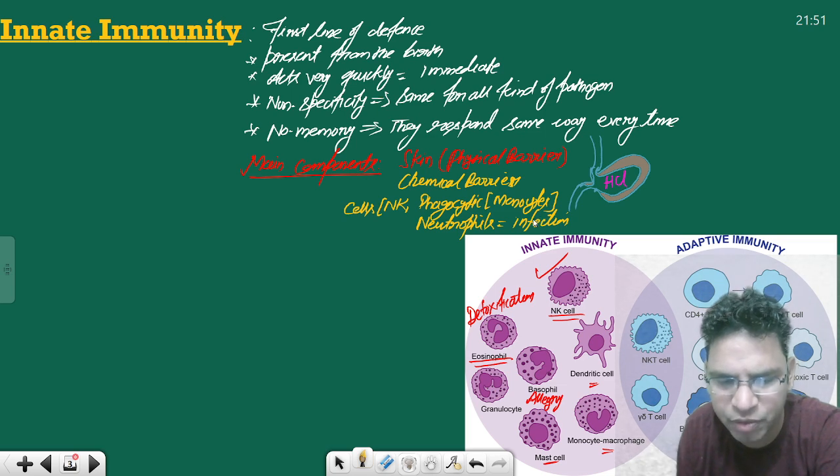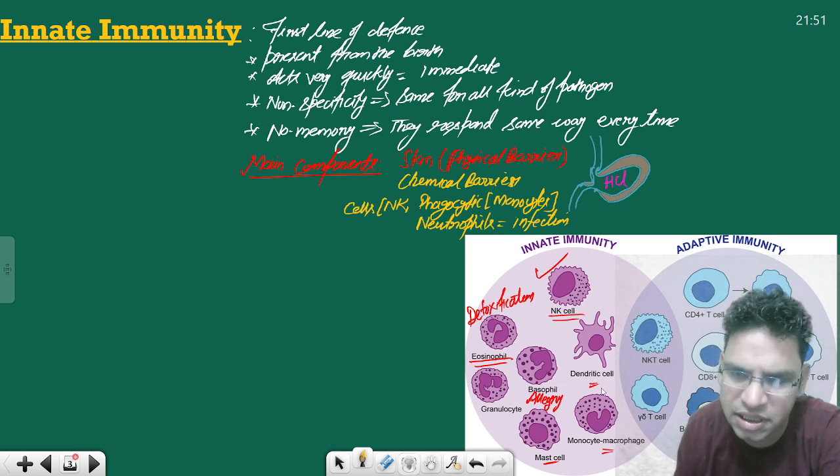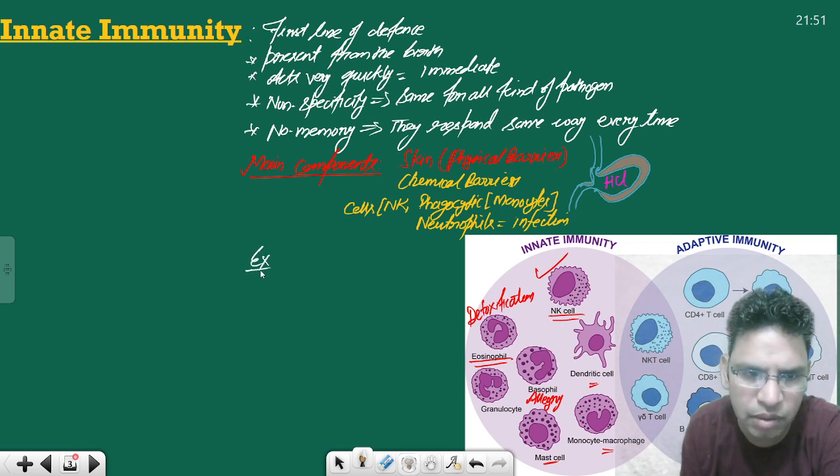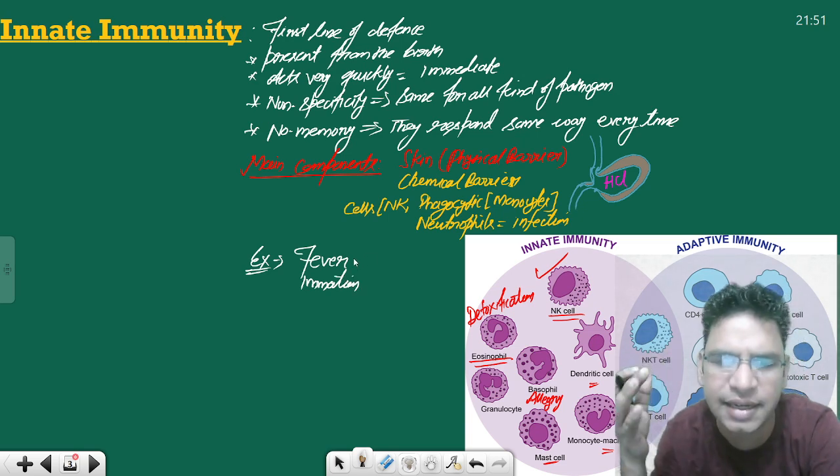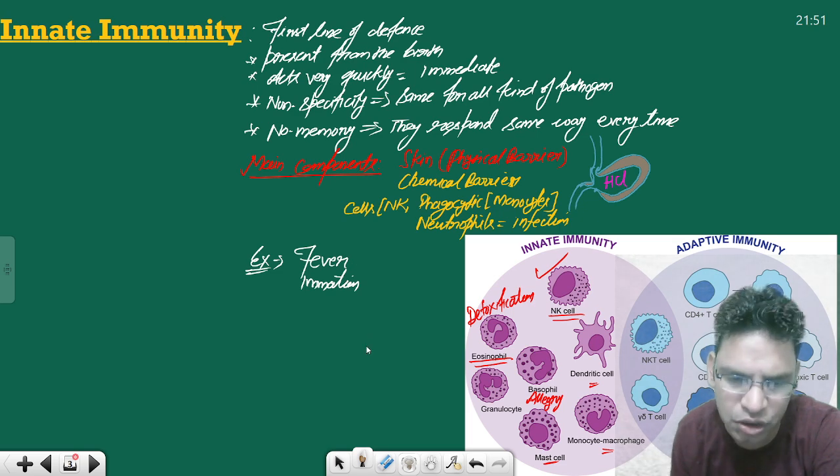And there are proteins also. An example of this system is fever. Suppose there is some infection, there is fever. The hypothalamus of the body, which is the thermostat, increases the temperature to kill those pathogens. Then there are inflammation and phagocytosis.